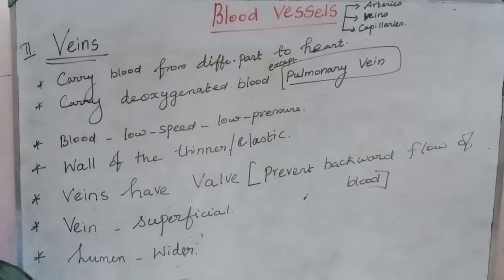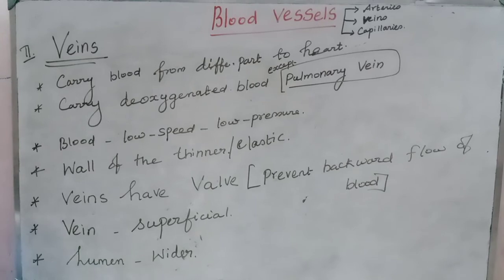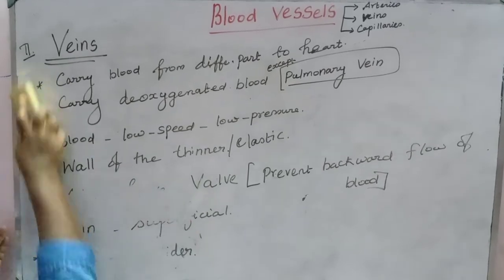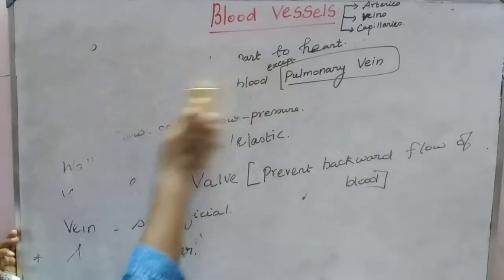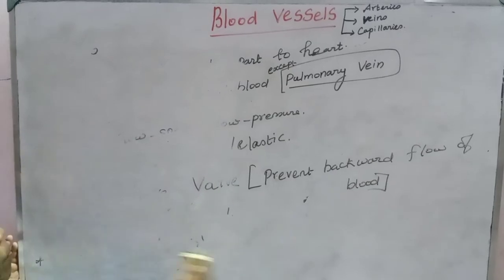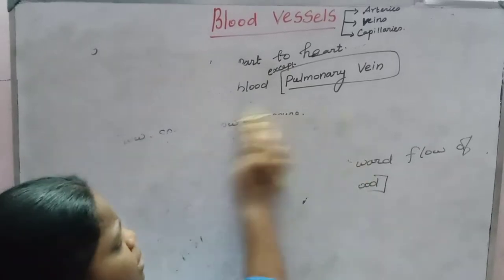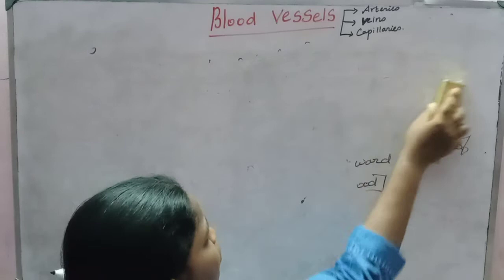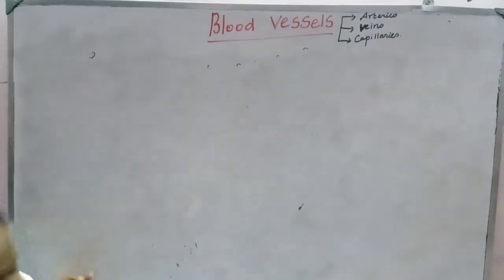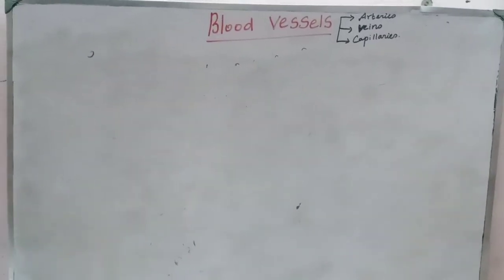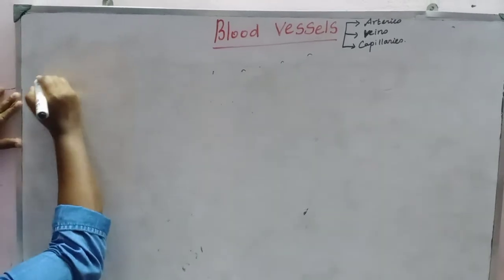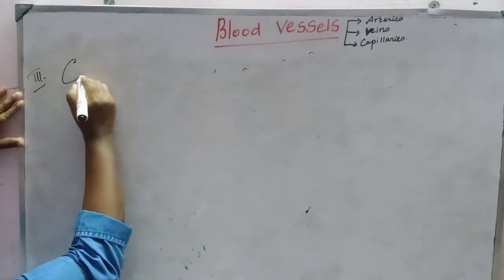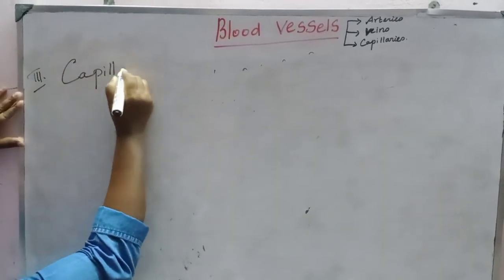And the third one is called capillaries. See, what do you mean by capillaries? The smallest blood vessels between the arteries and veins are called capillaries. The microscopic blood vessels. The third one is called capillaries.